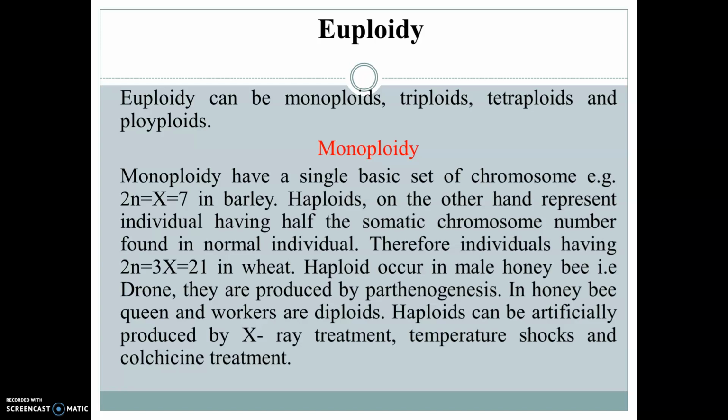Now monoploidy has a single basic set of chromosomes, for example 2n equal to 7 in barley. Haploid, on the other hand, represents an individual having half the somatic chromosome number found in a normal individual. Therefore, an individual having n equal to 21 in wheat is haploid. Haploids occur in the male honeybee, that is the drone. They are produced by parthenogenesis. In honeybees, queen and workers are diploid. Haploids can be artificially produced by X-ray treatment, temperature shock, and colchicine treatment.